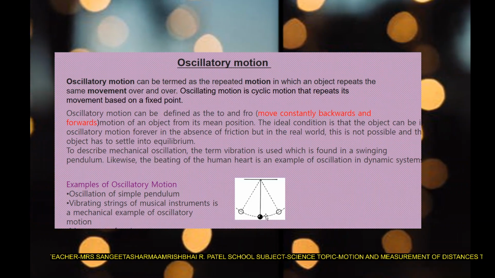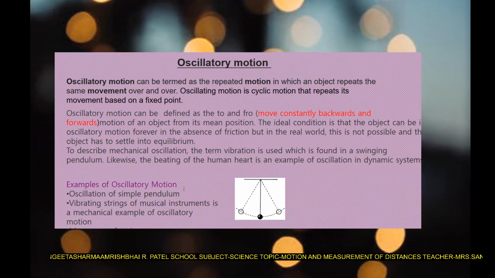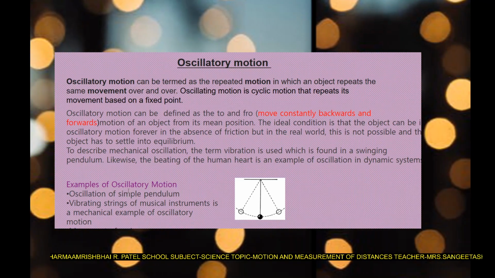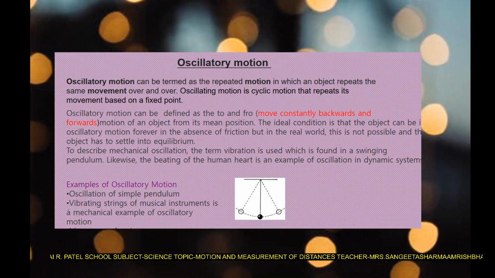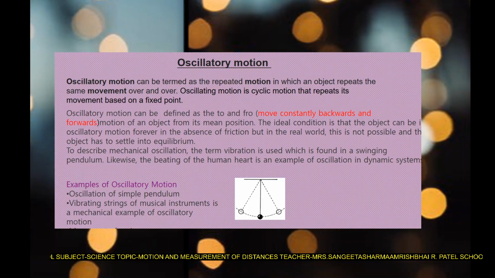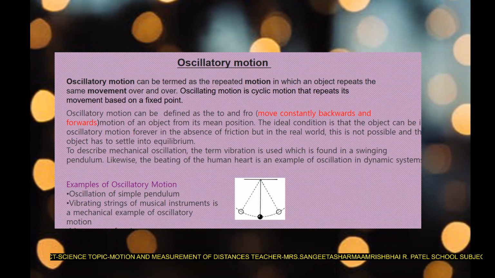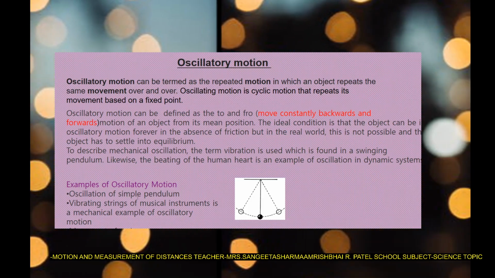It is going backward and forward and covering equal distance. So this is oscillation. Another example is the vibrating string of a musical instrument, that is also oscillatory motion. Movement of a spring is also oscillatory motion. So these are the examples of oscillatory motion.